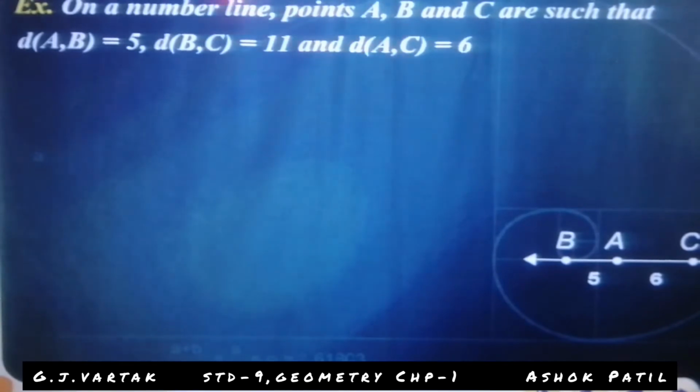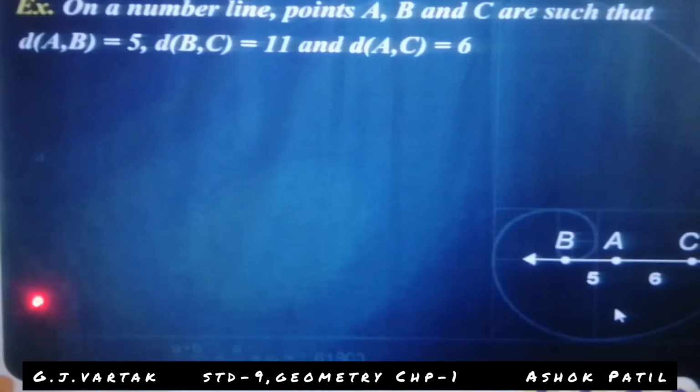Which is greater? BC is equal to 11. The sum of BA and AC is 11, then the points are collinear. If LHS is not equal to RHS, then point A is not in between B and C. But look here, in the first sentence, distance of BC is equal to 11 is given.